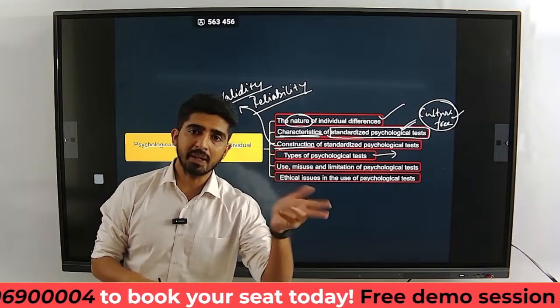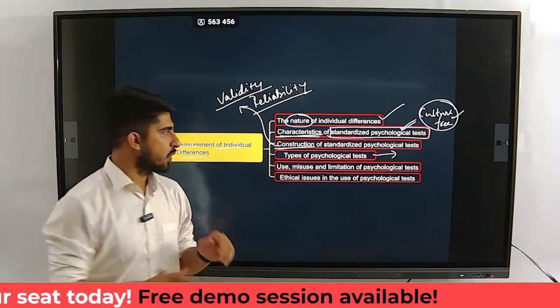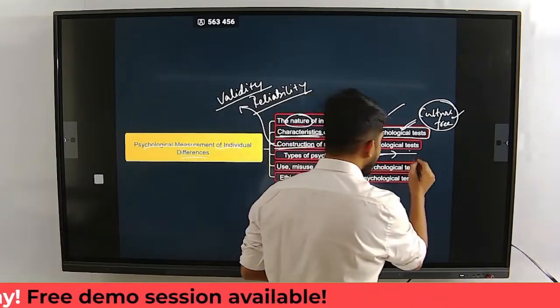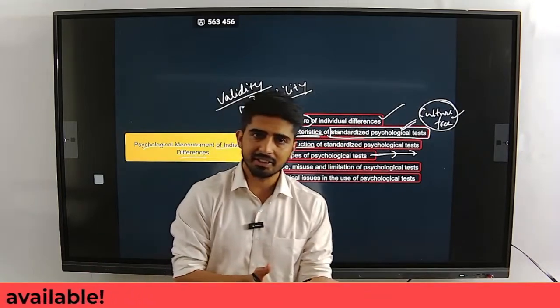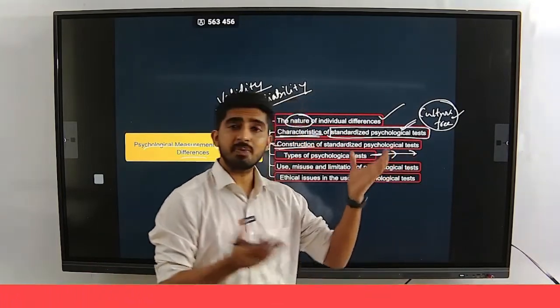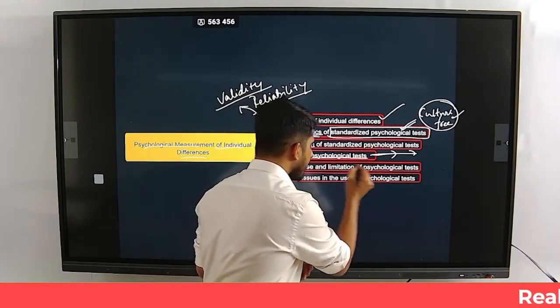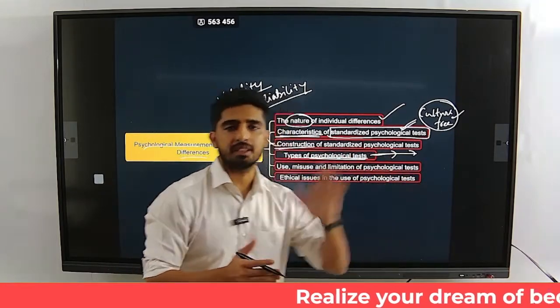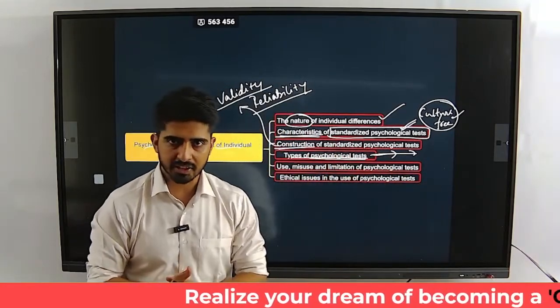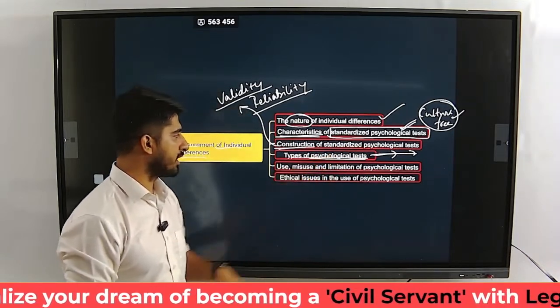Can it be a speed based test? Is it an aptitude test? Is it an intelligence test? So there are different types of psychological tests. Some of them are verbal tests, some of them are non-verbal tests. Is it a speed test? Is it a power test? So there are different types of psychological tests that have been developed to measure various psychological constructs. All these we'll be learning in this particular topic.